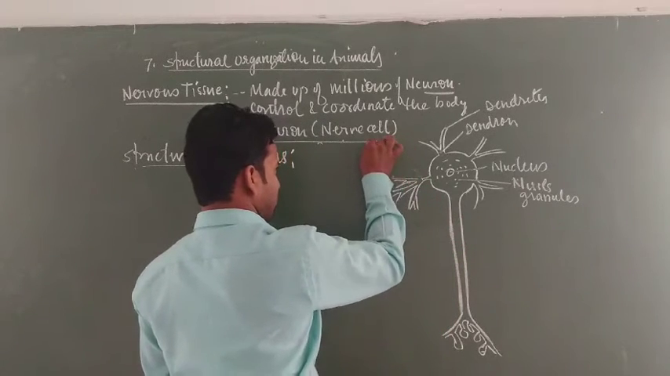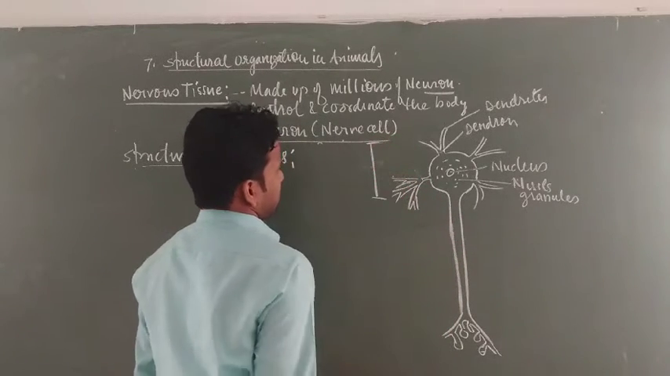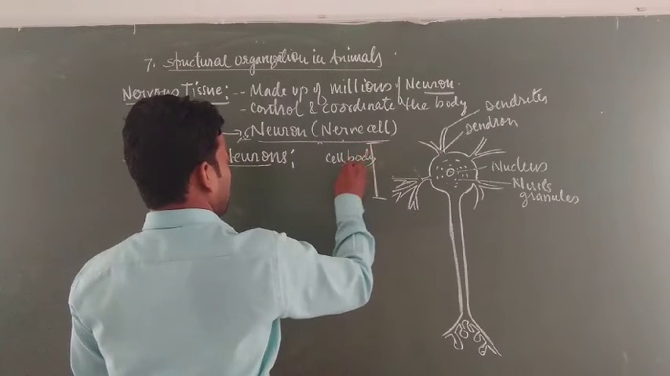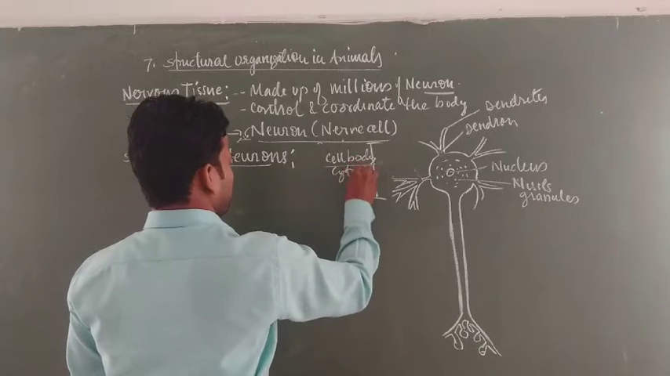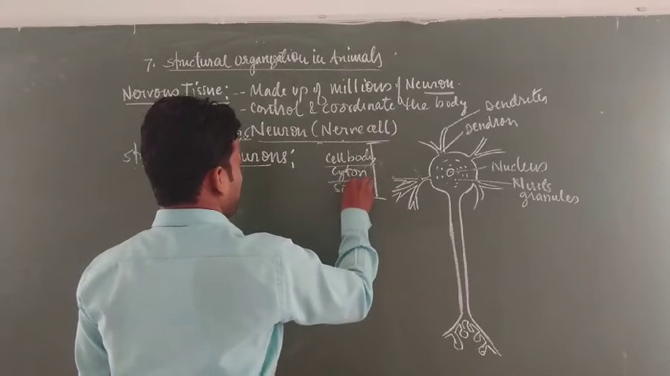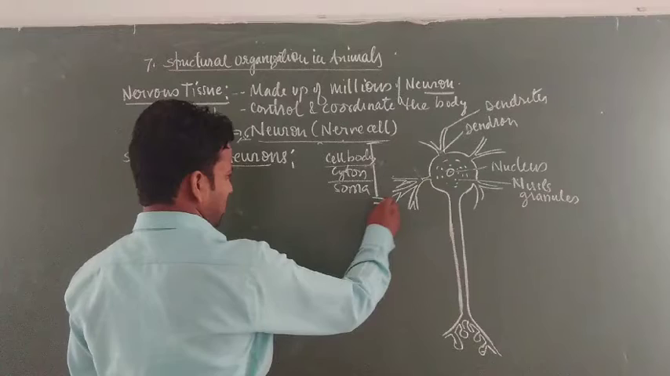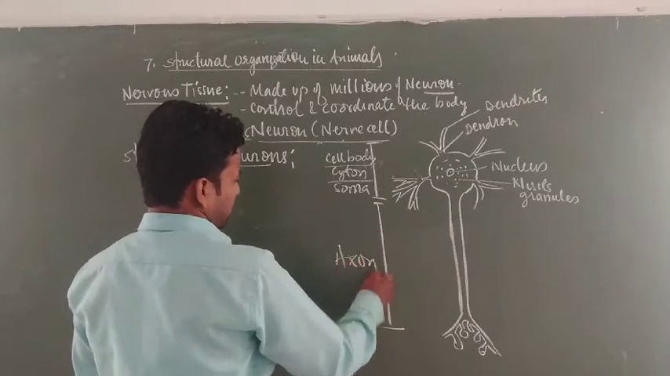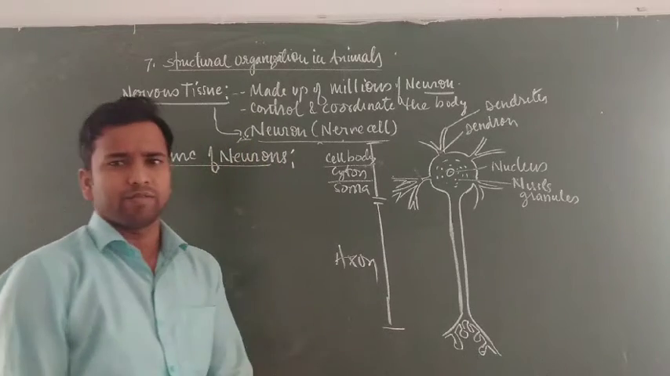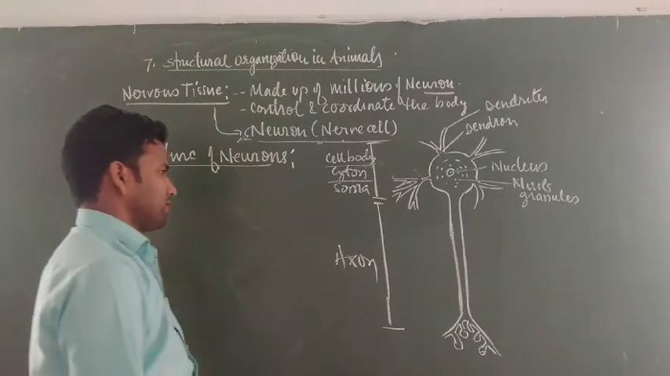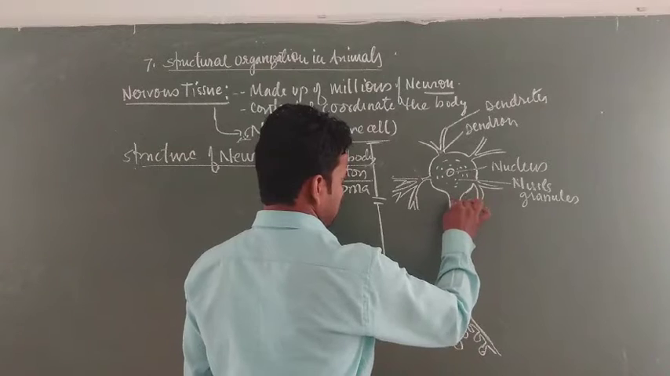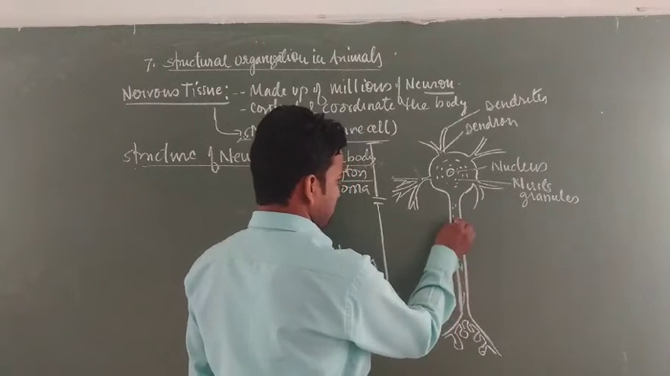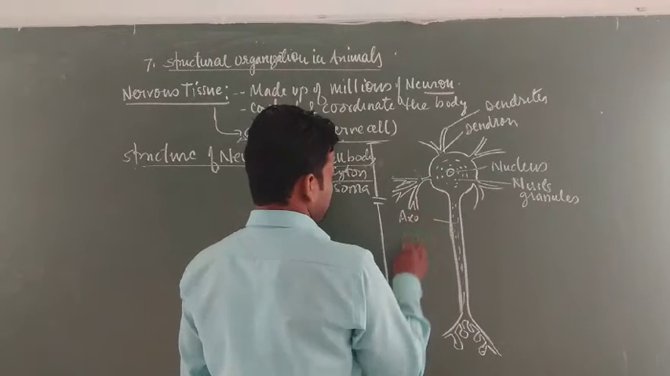This whole head part is called the cell body, or it is also called cyton. Sometimes it is also called soma. And the other rod-like cylindrical structure is called the axon, which arises from the cyton. The axon has axoplasm.